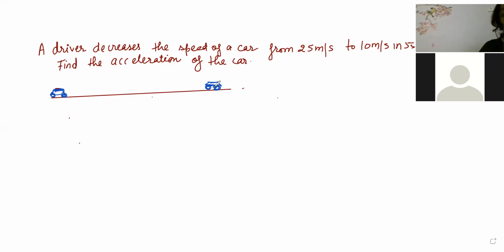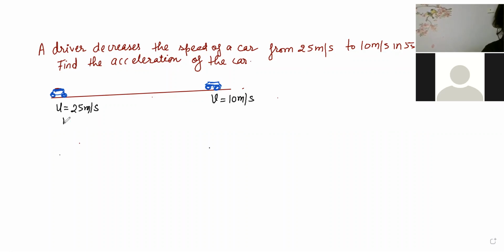Look here. Now, beta, I have to slow down the speed. What I have to do here, I have to decrease the speed. So, how much is the initial speed? My initial speed is 25 meter per second. And then, beta, it reduced to a final velocity of 10 meter per second.